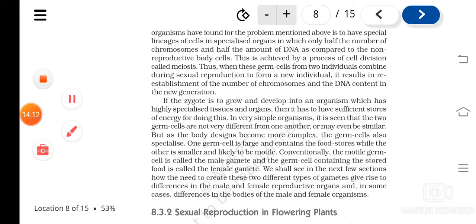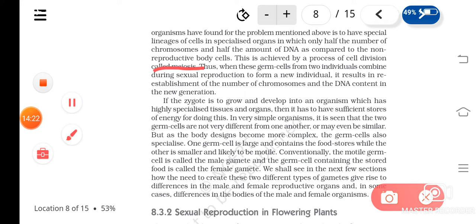During sexual reproduction, the cell division involved is meiosis, and the chromosome number is halved in the gametic cell, so that after the fusion of the male and female gametes, the number of chromosomes or the DNA content in the new organism will be the same as that of the parent. Is it clear?